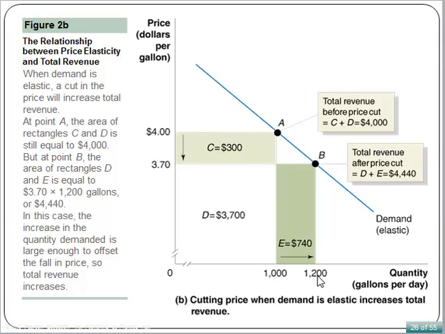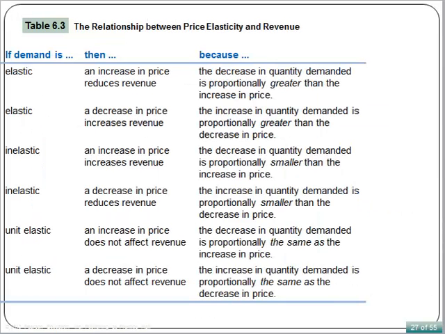So in this case, the increase in quantity demanded is large enough to offset the fall in the price, so total revenue increases. Let's summarize the relationship between the price elasticity and total revenue. If demand is elastic, then an increase in price reduces revenue. If demand is elastic, then a decrease in price will increase total revenue.